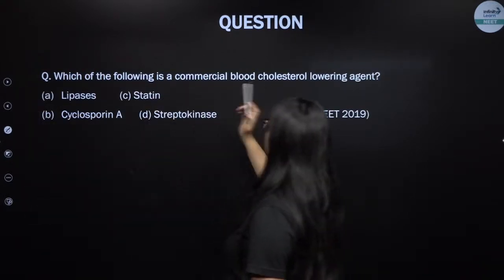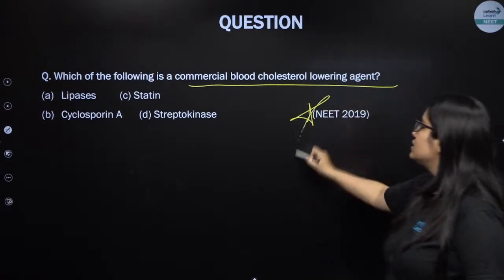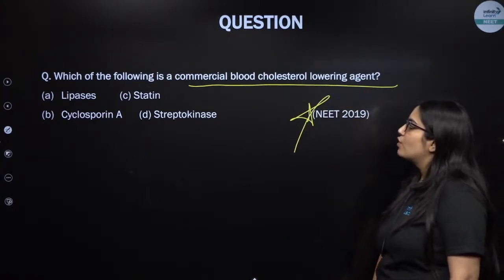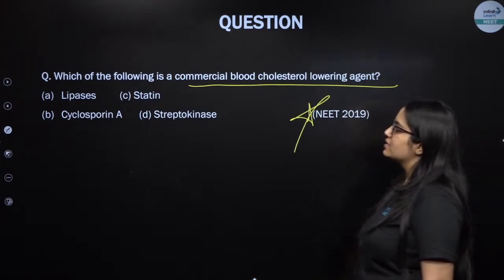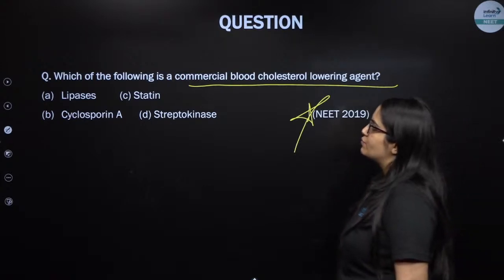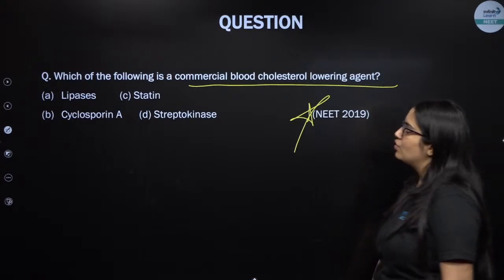Which of the following is a commercial blood cholesterol lowering agent? This was asked in NEET 2019. Which of the following is a commercial blood cholesterol lowering agent? Lipase, statin, cyclosporin A or streptokinase?